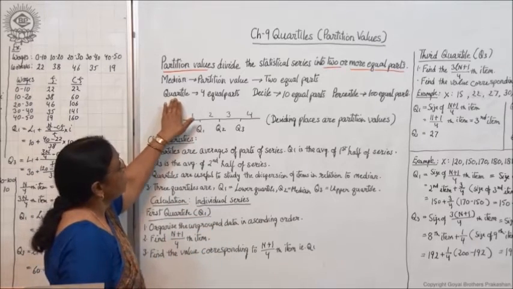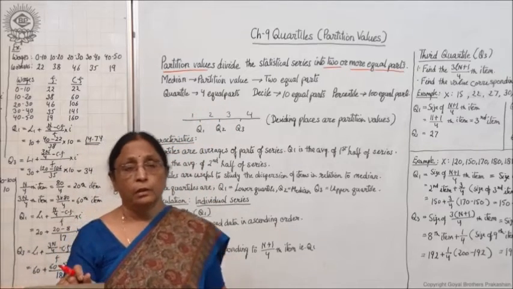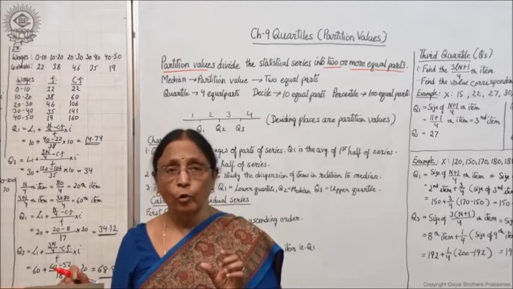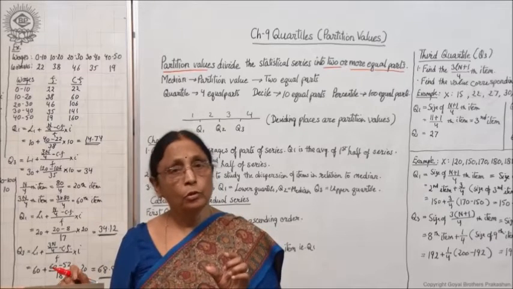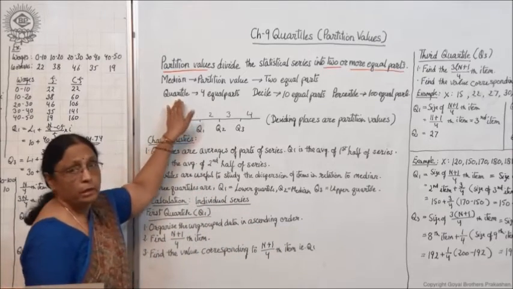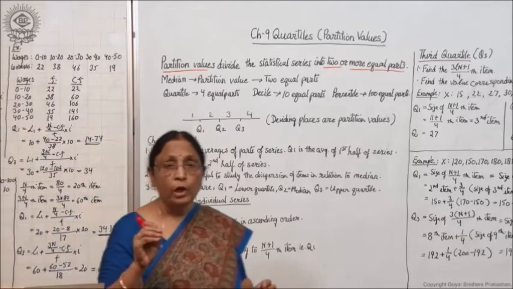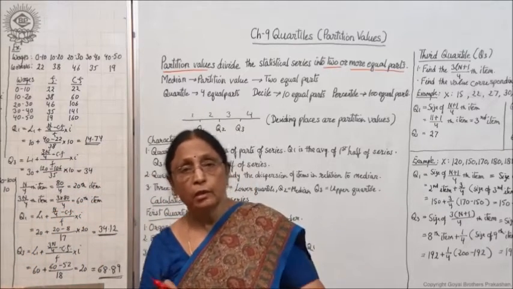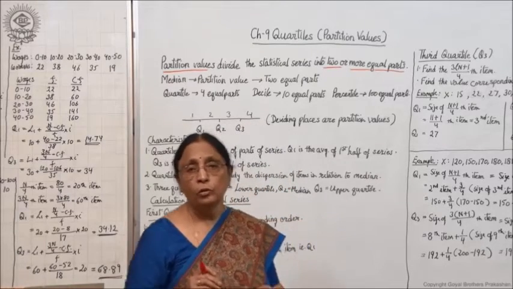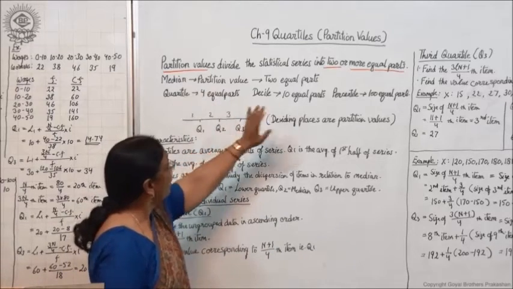Now quartiles divide the series into four equal parts. You know what is meant by quarter? Quarter means 1/4. So from the word quarter we have derived the word quartiles. It indicates that the whole series is divided into four equal parts. Decile, these are all different partition values.